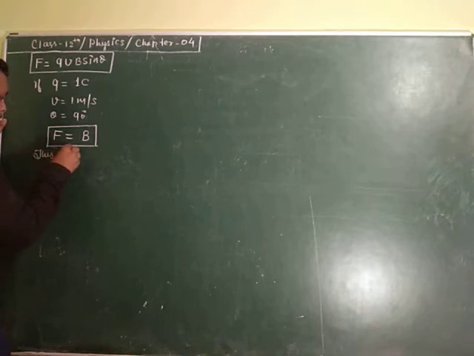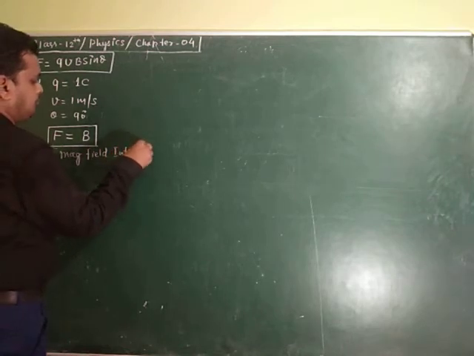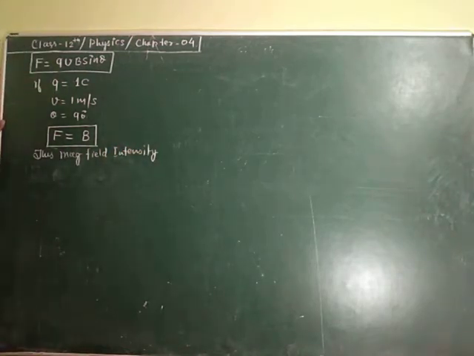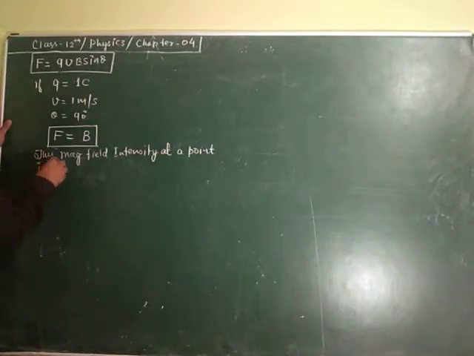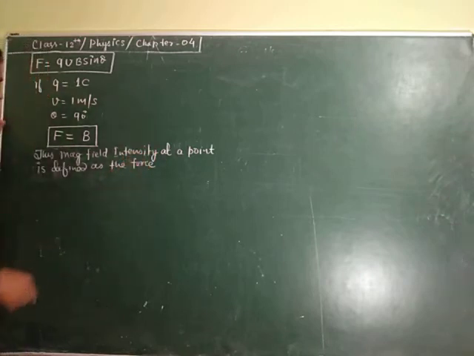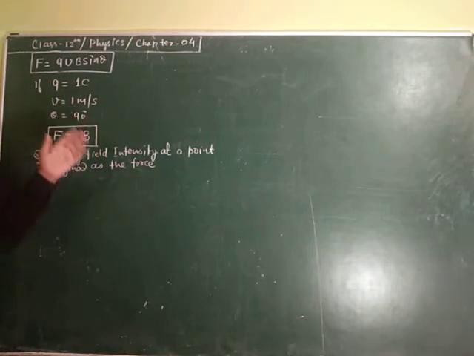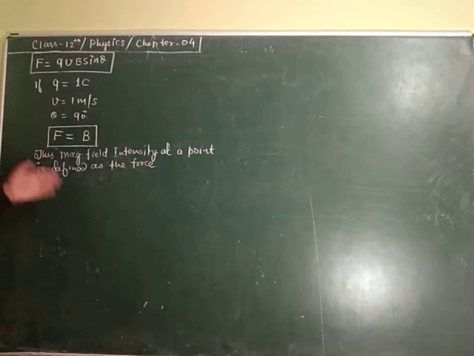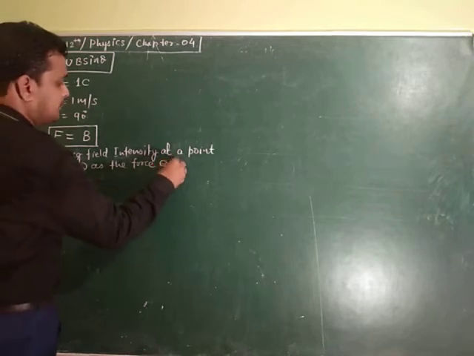Thus, magnetic field induction or intensity at a point is defined as the force. Here you can see B is equal to force, but we cannot say that it is force, or that it has the same dimension and unit as force. But we have made a definition. What is the definition? Magnetic field intensity at a point is defined as the force experienced